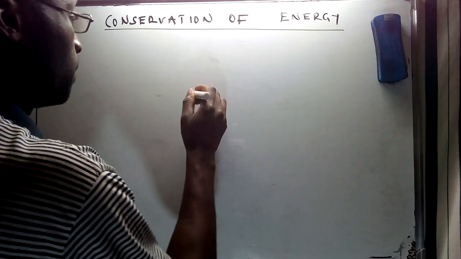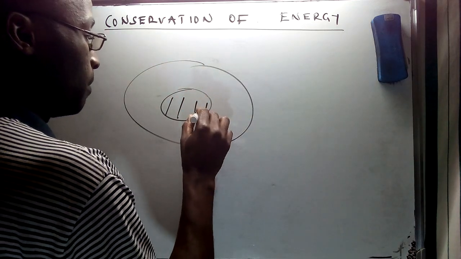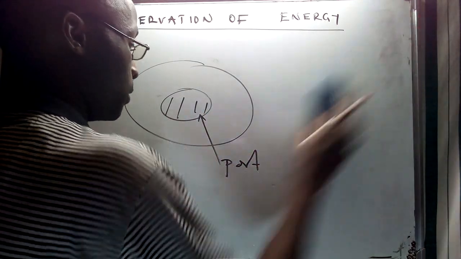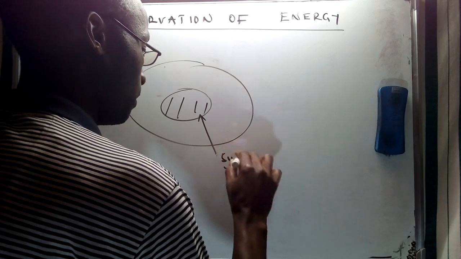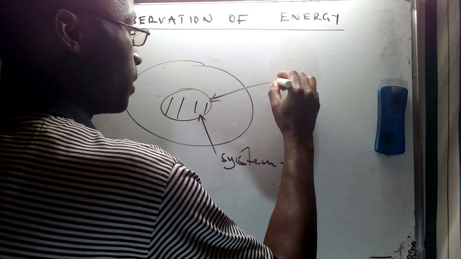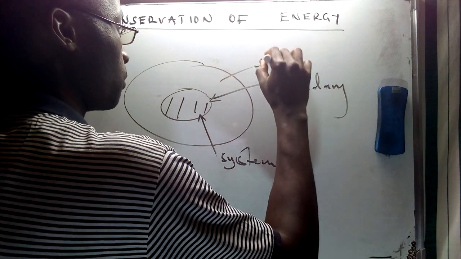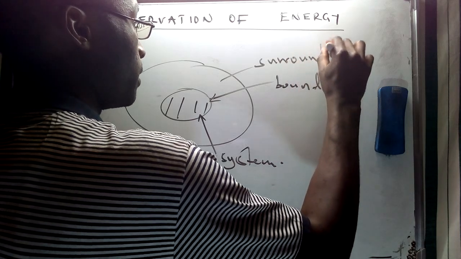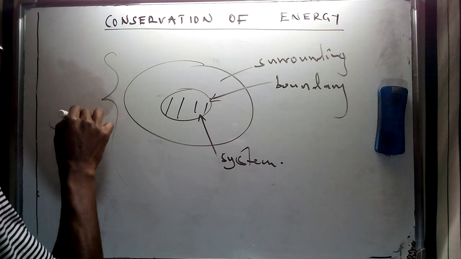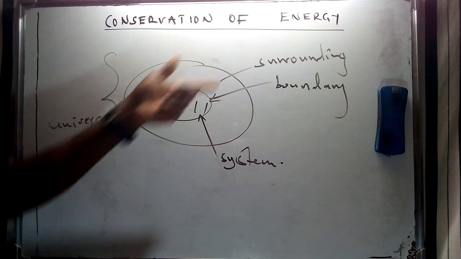And we had mentioned the concept of the system and surrounding in our first video. So in this case, we said that the system consists of a portion of matter under consideration, which we described as a system. And we said that this same system is separated from its surrounding by what we refer to as a boundary. And then lastly, this is going to form what we call a surrounding. Now, the system, the surrounding, and the boundary together are going to form what we refer to as the universe. And of course, these are various aspects of matter that we're going to consider insofar as energy is concerned.